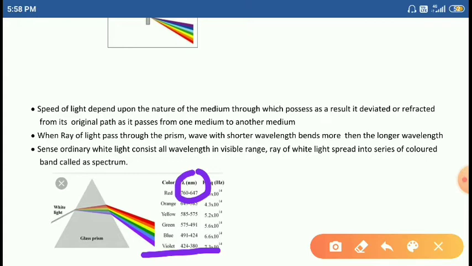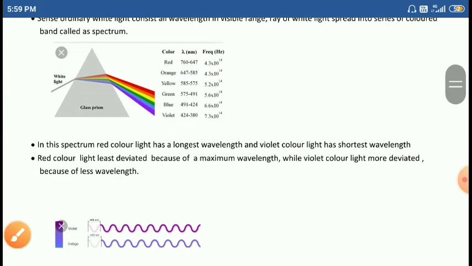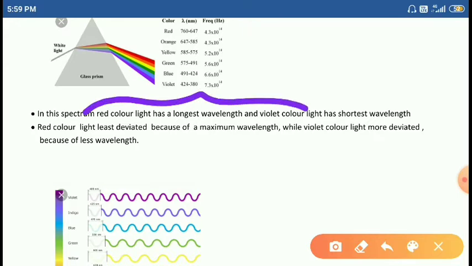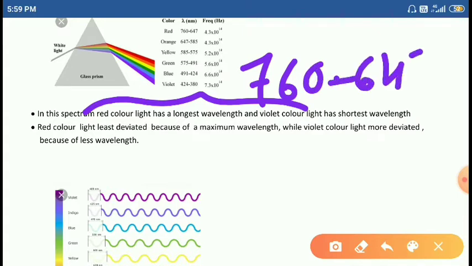So what is the application of wavelength and the nanometer? We will discuss the application of wavelength here, students. In this spectrum, red color light has the longest wavelength, because here the wavelength range is 760 to 647 nanometers.